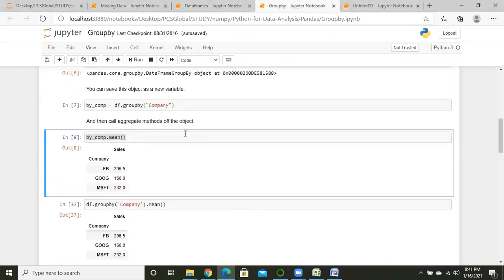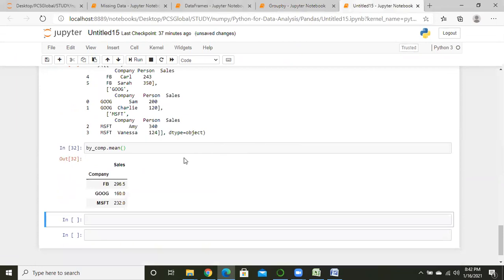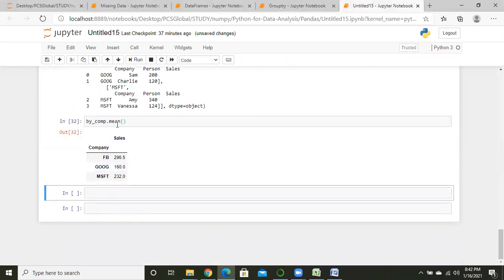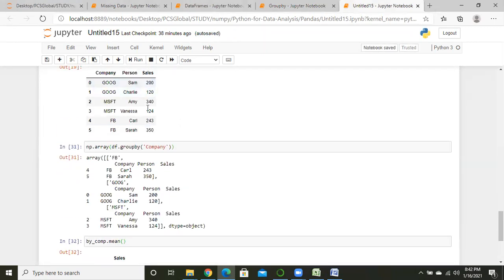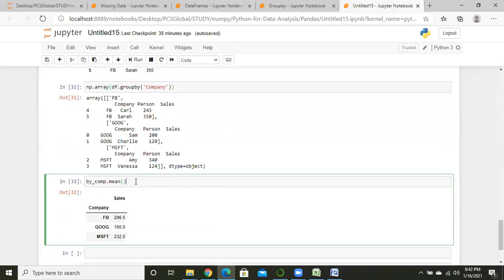So just see what it is doing. Through group by we can get that mean value. I'll tell you what is mean value, max value, and median value in the next class. If we want the mean value for these three companies, Facebook, Google, and Microsoft, Python gives us the mean value for every company, depending on the sales value.